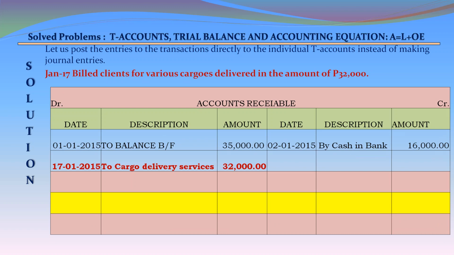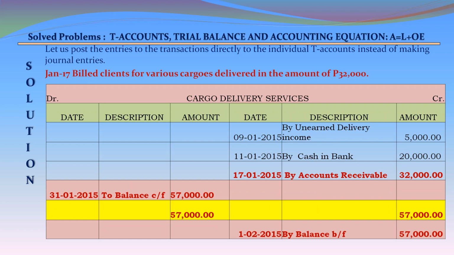January 17, billed clients for various cargoes delivered in the amount of 32,000. Accounts receivable on the debit side 17 January 2015 to cargo delivery services 32,000. Cargo delivery services account on the credit side 17 January 2015 by accounts receivable 32,000.